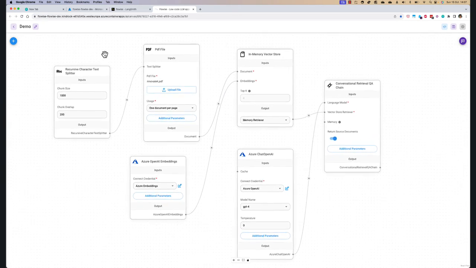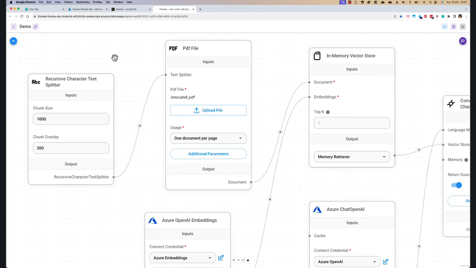What's important to note here is that we first have, of course, the first step: where are our documents? In this case, I keep it simple. I'm saying there's going to be one PDF file, called Innovatech PDF, which is like an HR policy for a company.